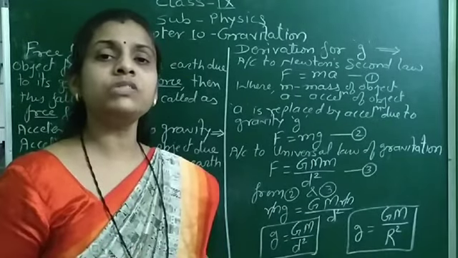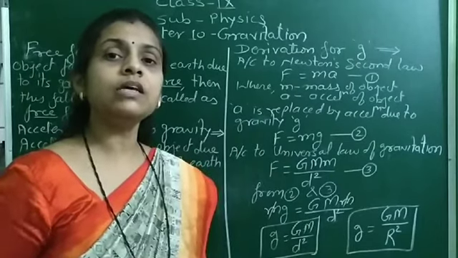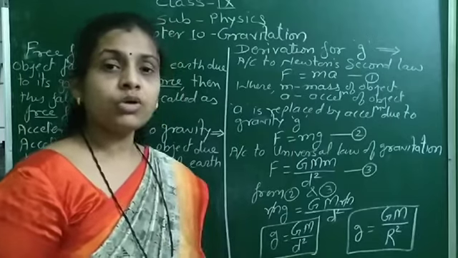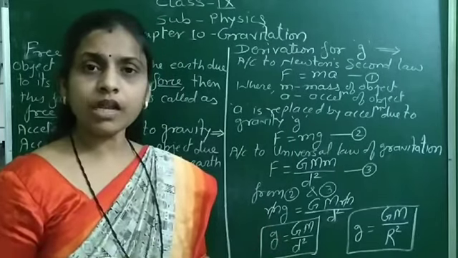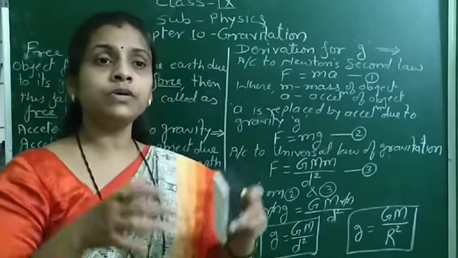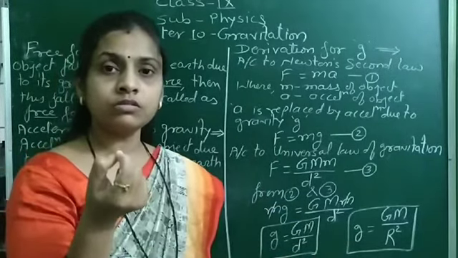So every object is under its influence. It may be chalk, it may be dust, or anything on the Earth, the big mountains or a small stone or a small atom.